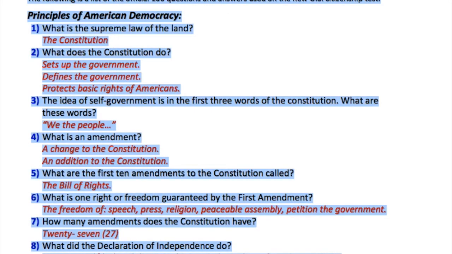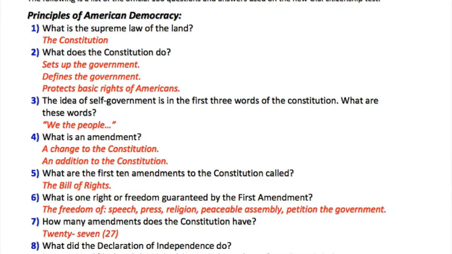100 Citizenship Questions. The following is a list of the official 100 questions and answers used on the new U.S. citizenship test. Principles of American Democracy. 1. What is the supreme law of the land? The Constitution. 2. What does the Constitution do? Sets up the government. Defines the government. Protects basic rights of Americans.